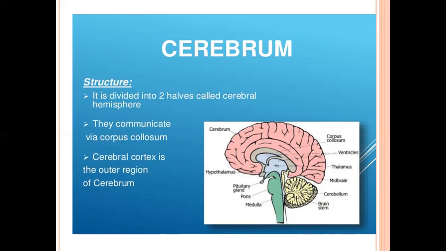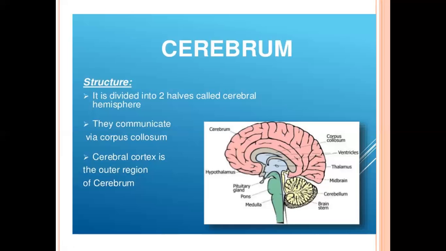The right cerebral hemisphere controls the left side of the body, and similarly, the left cerebral hemisphere controls the right side of the body. Is it clear? Now, the anterior part of the cerebral hemisphere is called the olfactory bulb.